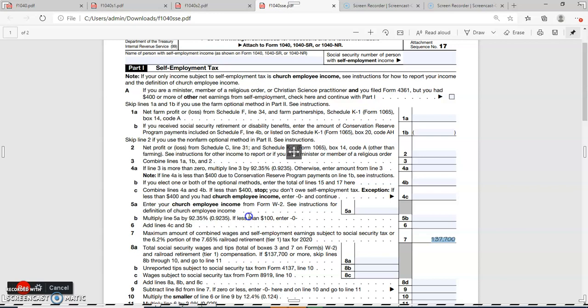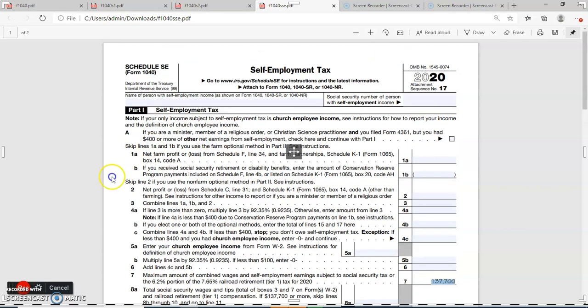Okay, so the next question comes for line A. Please read the line. If you are a minister, member of a religious order, or Christian Science practitioner, and you filed Form 4361 but you had $400 or more in net earnings from self-employment, then please tick here.